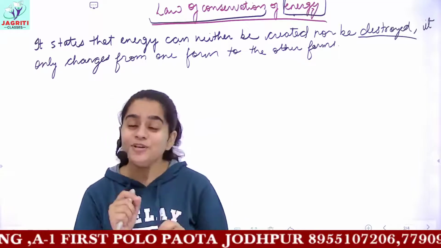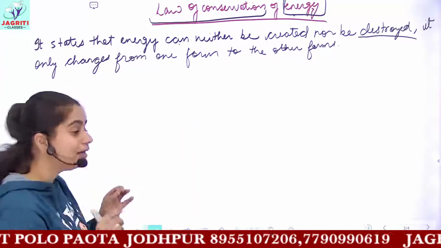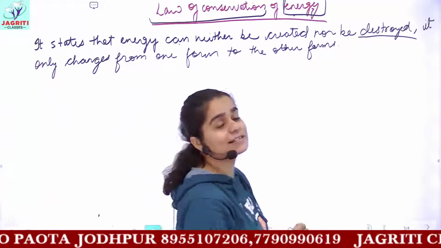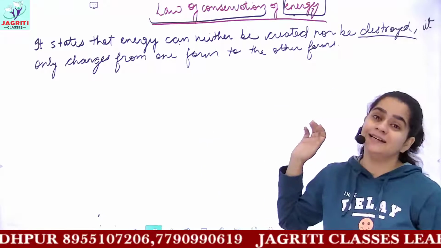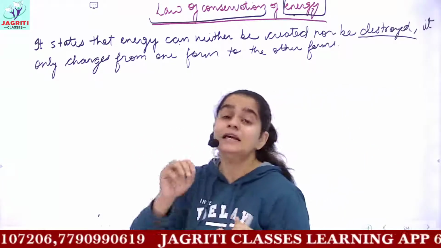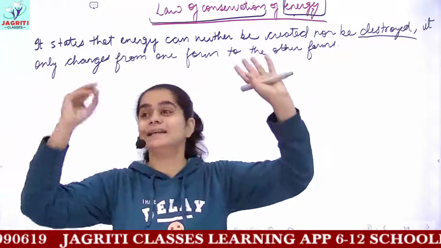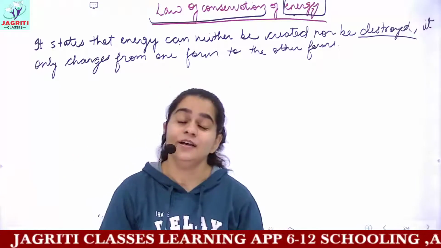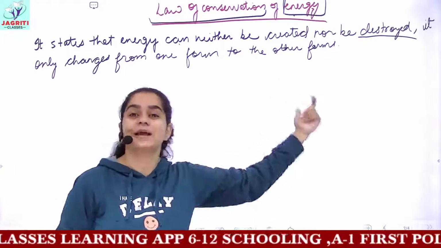But if you know that we have many kinds of energies, in the introductory class I told you energy is the capacity of doing work, and you have different forms of energy, that is kinetic, potential. And in the universe, every energy you can divide in two categories. Either it would be kinetic, either it would be potential. Yes, we studied also the different forms like heat energy, light energy, chemical energy.